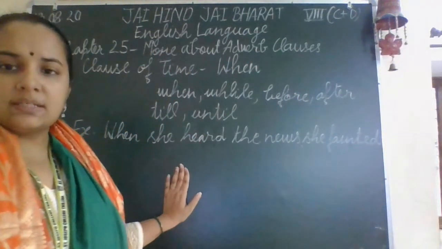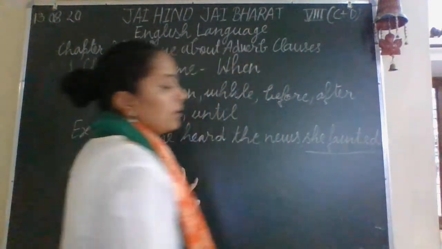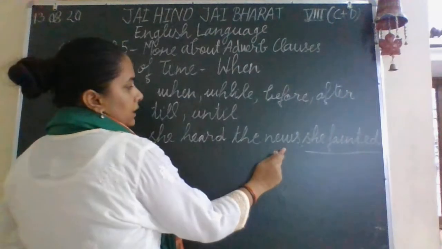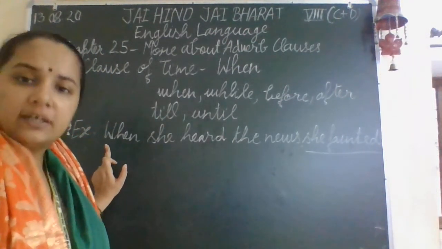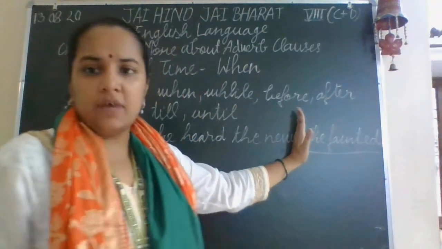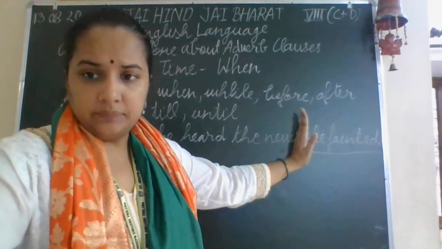Okay, so in this sentence, first, this is the main clause. When she heard the news, this much portion of the sentence is not giving the clear meaning. While if we write only she fainted, then it is giving you the clear meaning.